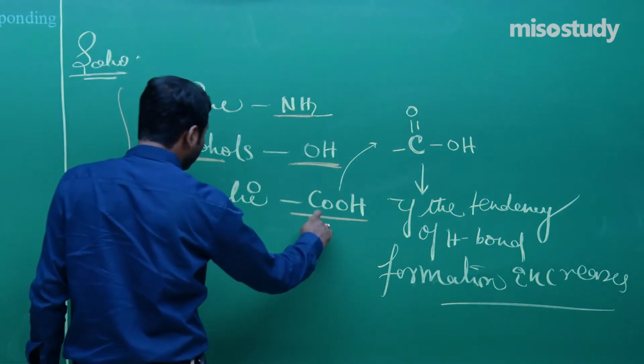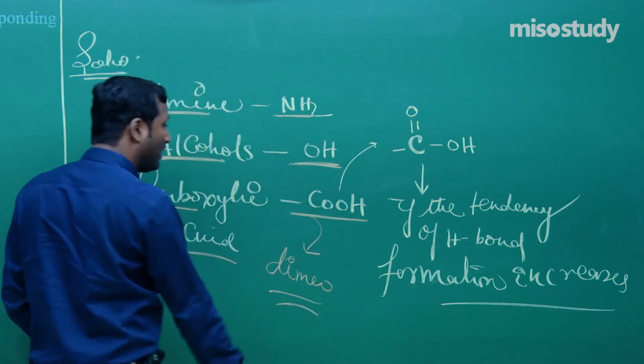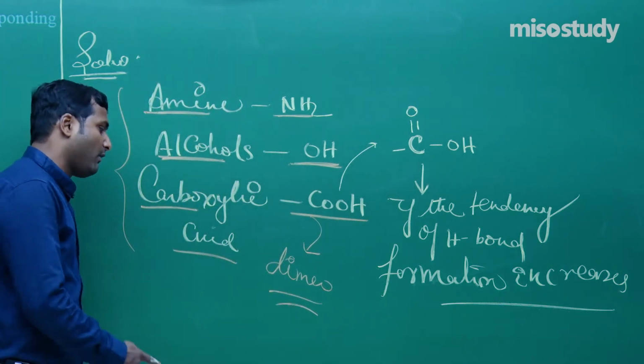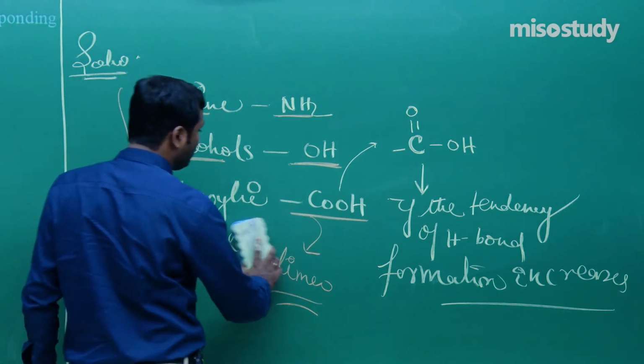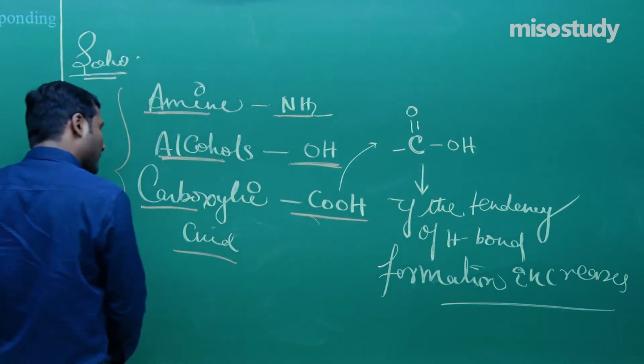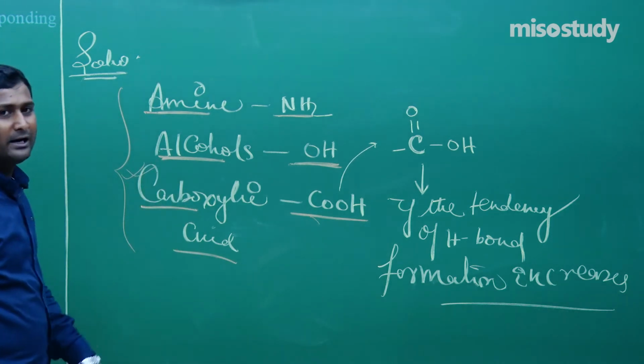We generally know acetic acid forms a dimer. Why dimer? There is more tendency for the formation of hydrogen bonding. So association is much higher in the case of carboxylic acid. If there is more association, then it will have more boiling point.